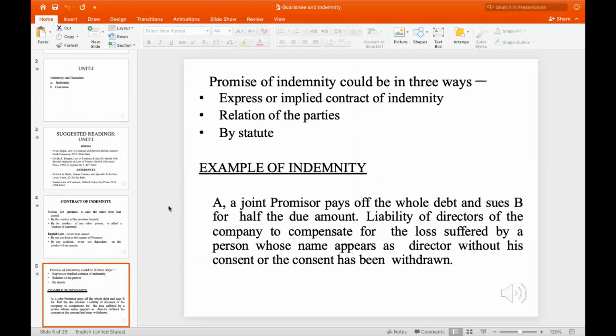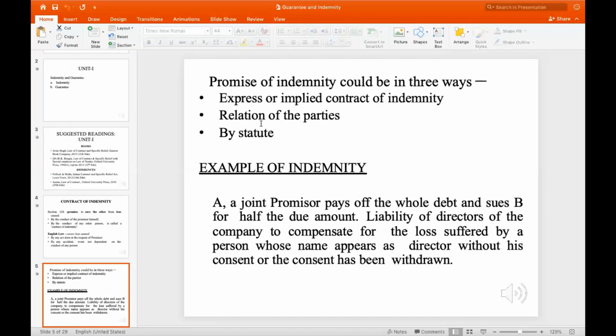Next, moving on, how is a promise of indemnity recognized? A promise of indemnity could be recognized in three ways: by an express or implied contract, by the relation of the parties, that is, how the relationship between the parties is described, whether as business, client, associate or whatever the relation is, and by the statute, that is, the mention of the law that has been established.